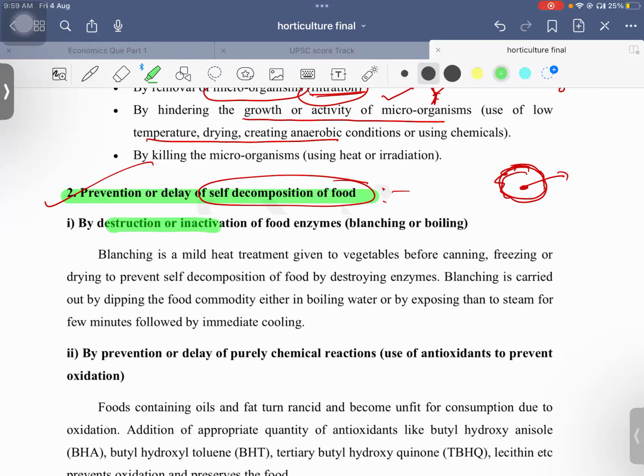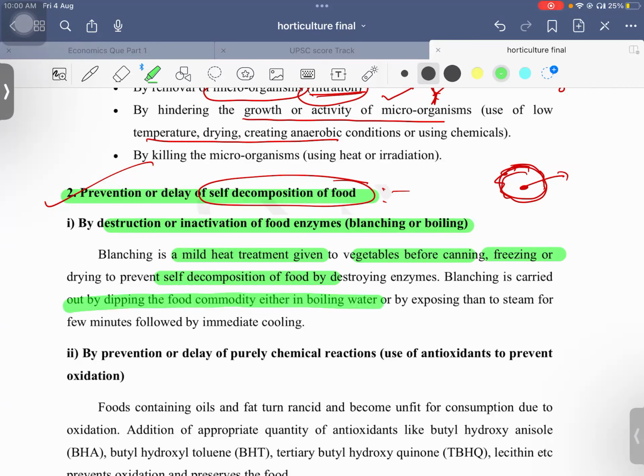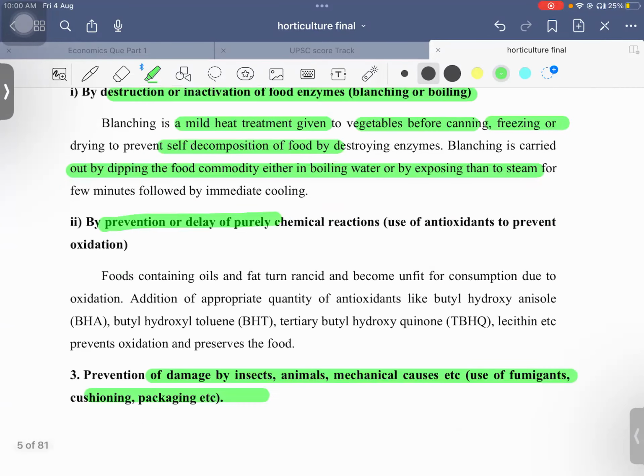So by destruction or inactivation of food enzymes. Okay, by blanching or boiling, we just need to give mild heat to vegetables. Okay, before canning and freezing, we do this procedure to prevent self decomposition. Light heating before that. Okay, is carried out by dipping the food in boiling water or exposing to heat. Okay. Second, by prevention or delay of purely chemical reactions.